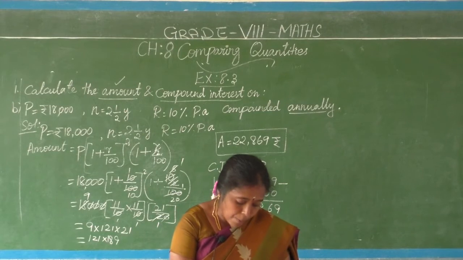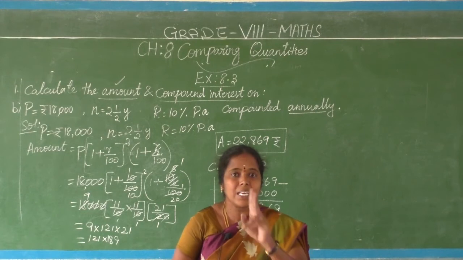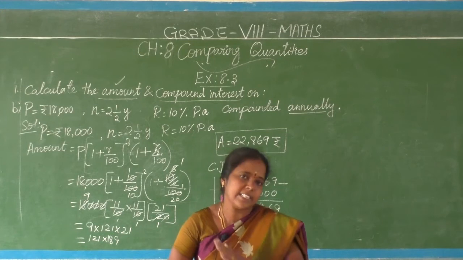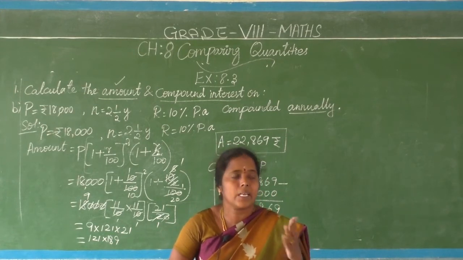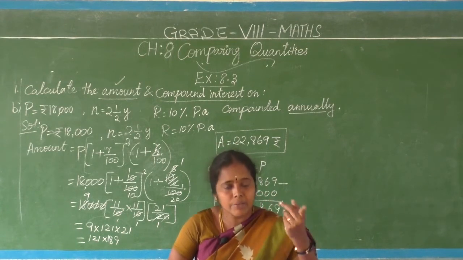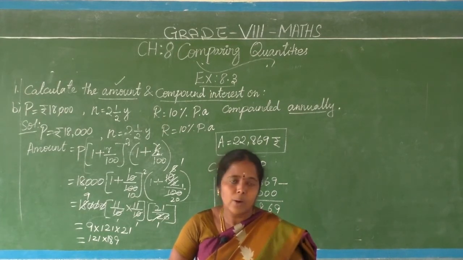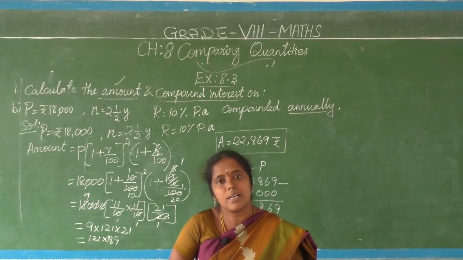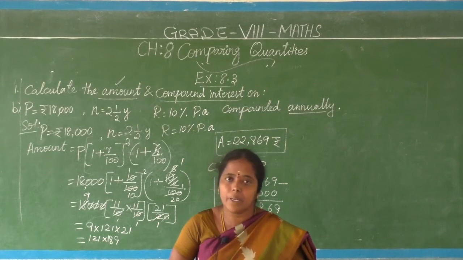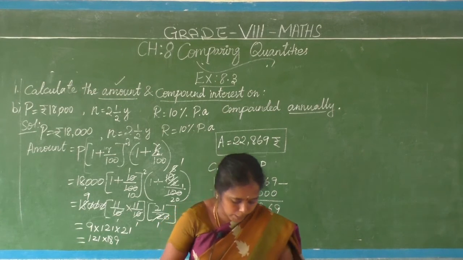Part C question, compounded half yearly. The rate of interest is compounded half yearly. At that time the conversion period is 2. Actually 1 year has 2 half years. Yes or no? 6 months plus 6 months. Every 6 months once, the interest amount is to be added to the beginning principal to form a new principal for the second section. That time period is called the conversion period. So half yearly in the sense there are 2 conversion periods in 1 year. Based on that half yearly we will do one sum now.